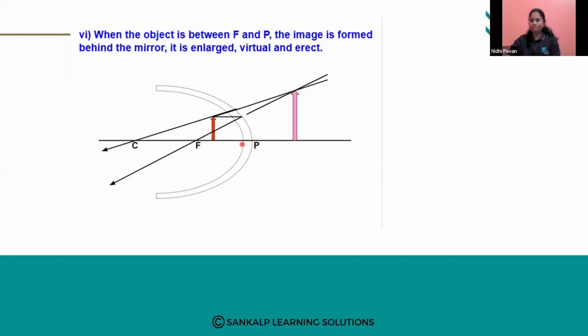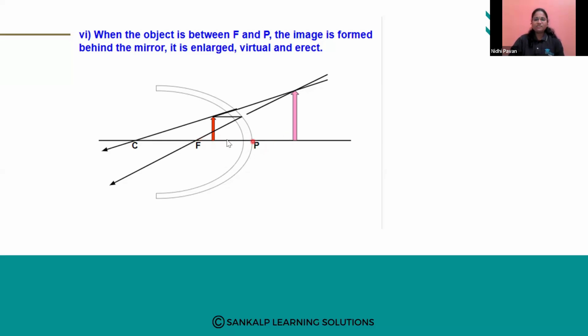Very good, Uma Shankar, Karthik, Mohan, Venkatesh, and Shravat. Okay, P means pole.